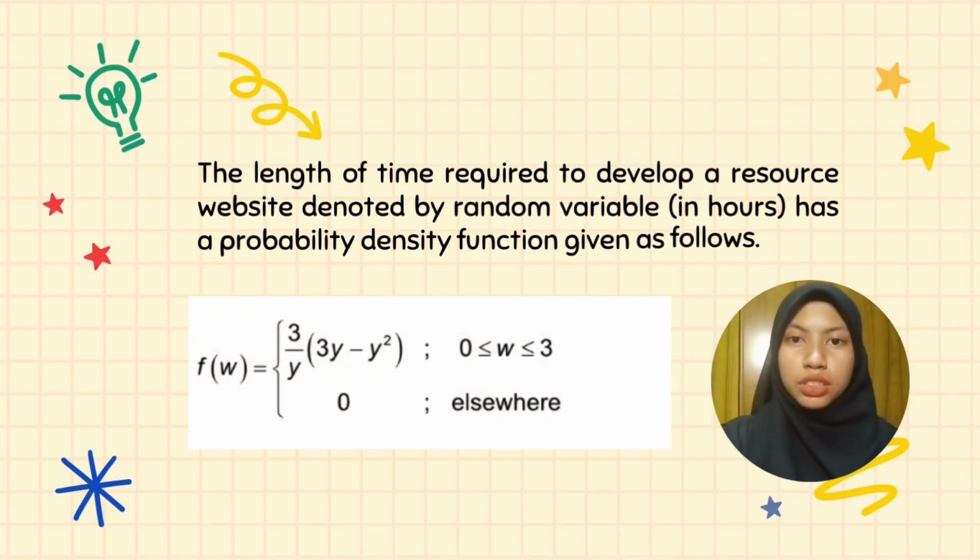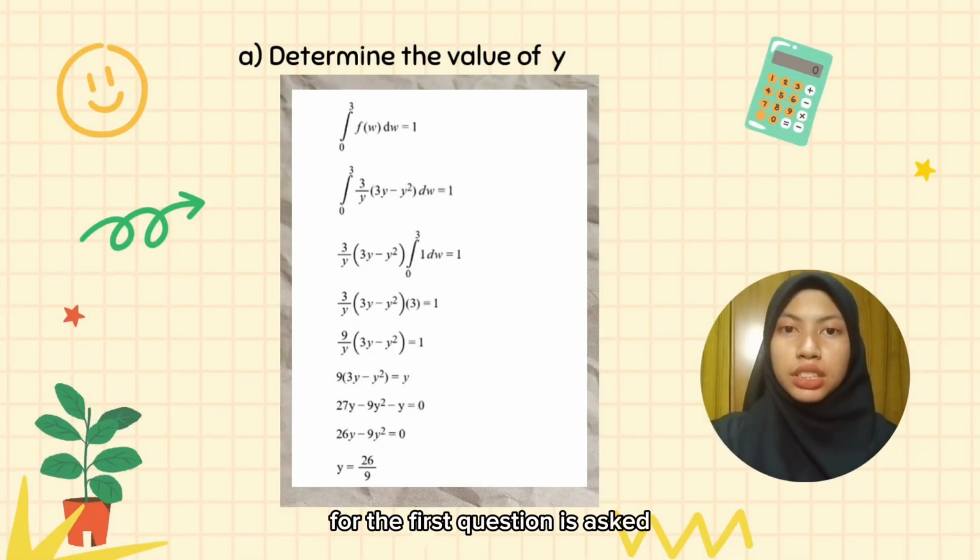Let's move on to the question for this experiment. The length of time required to develop a resource website, denoted by random variable W in hours, has a probability density function given as follows. For the first question, it's asked to determine the value of y.